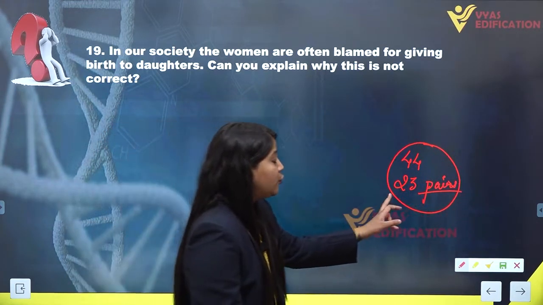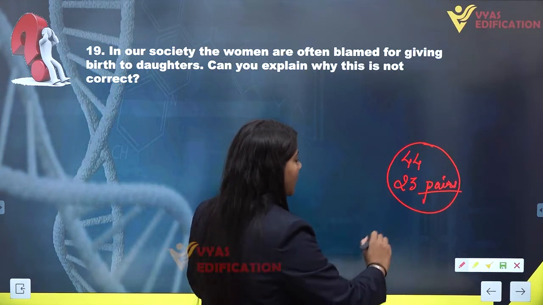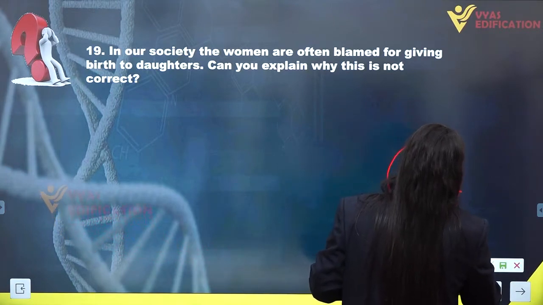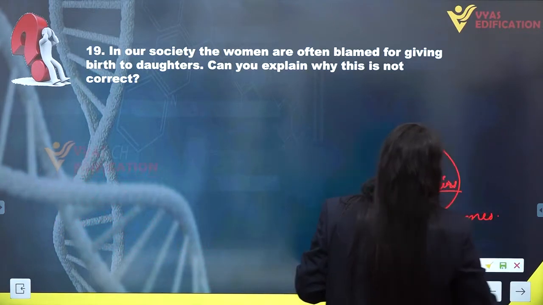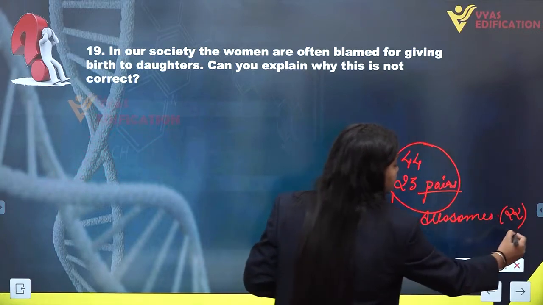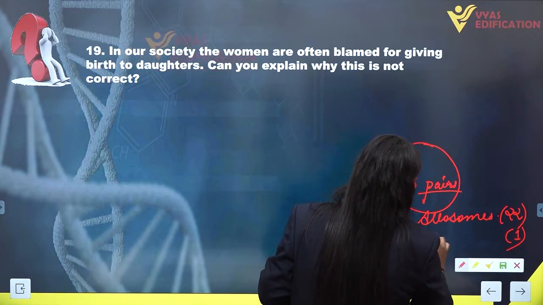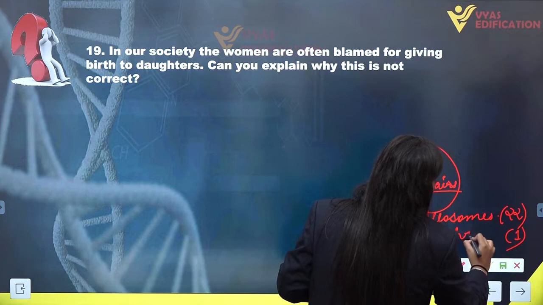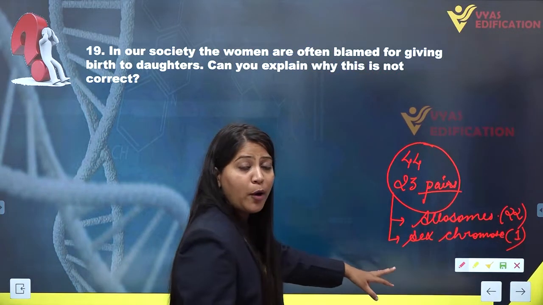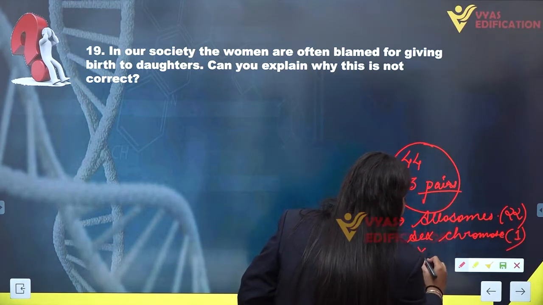Among the 23 pairs of chromosomes, 22 pairs are normal, and we call them autosomes. One pair of chromosomes is the sex chromosomes.